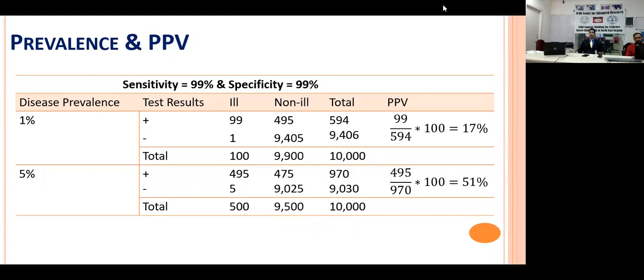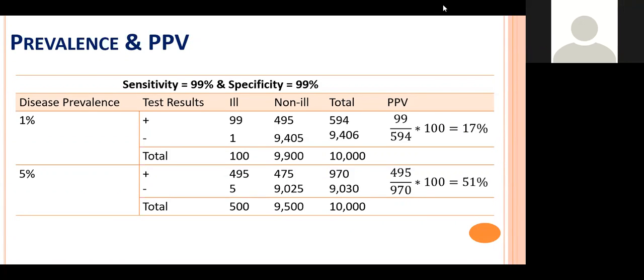So we can look into this. We have taken a hypothetical population of 10,000. You can see the total in the fourth row, which I have written. There is one total at the bottom and one total somewhere in the middle. So in the 1% disease prevalence category, in the first situation, the disease prevalence is 1%. It means out of 10,000 people, 100 patients have the disease, right?